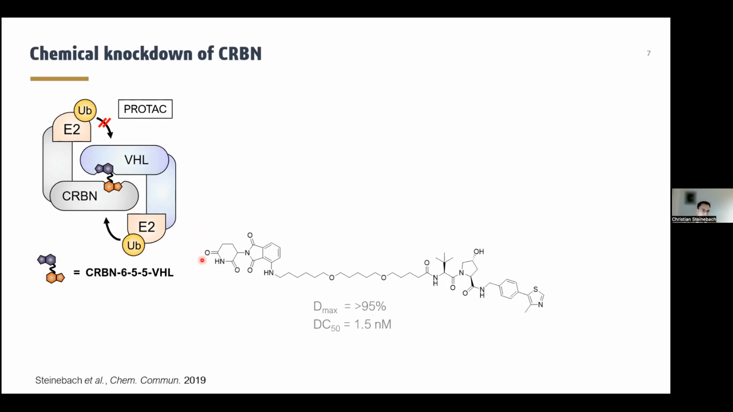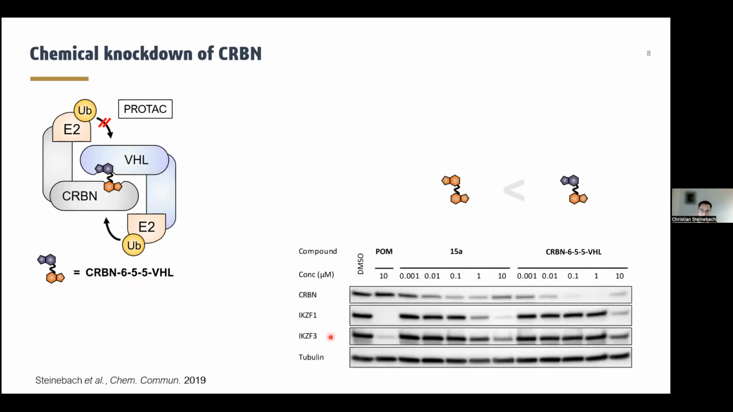Later on, we developed heterobifunctional molecules that we coined CRBN 6-5-5 VHL, which refers to this linker pattern, where a second E3 ligase was recruited, and very surprisingly, just CRBN was ubiquitinated and degraded, and this compound possessed a nice Dmax and DC50 value.